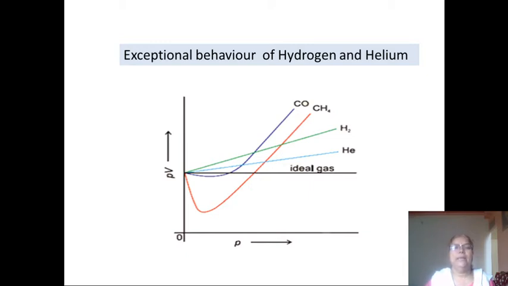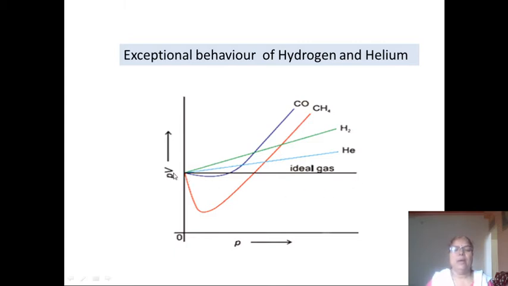Here the next point. See the next point here. The exceptional behavior of hydrogen and helium. Today's point here is the exceptional behavior of hydrogen and helium.